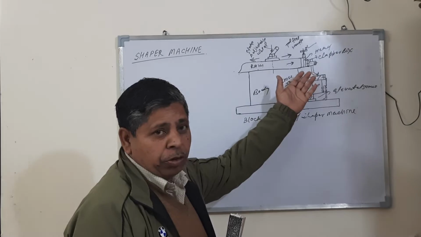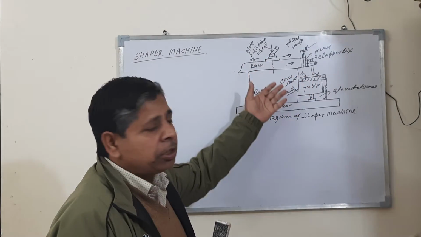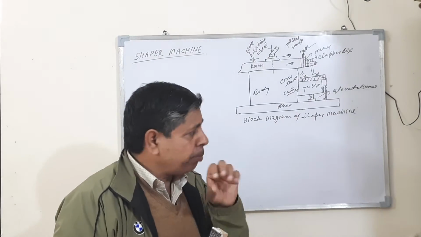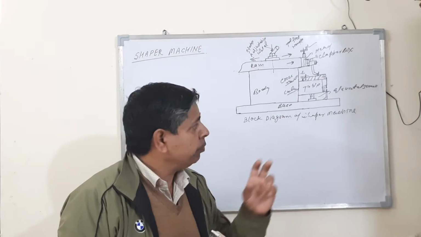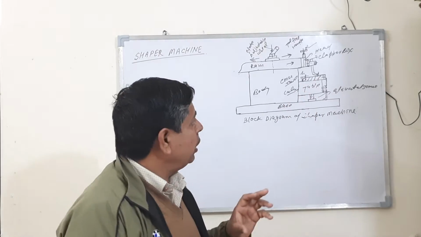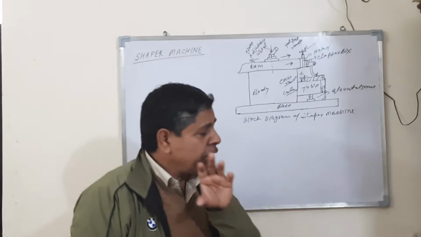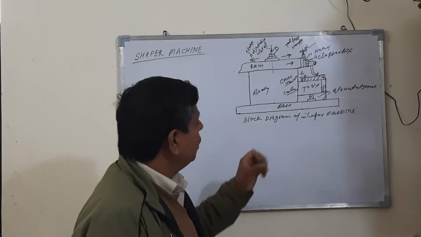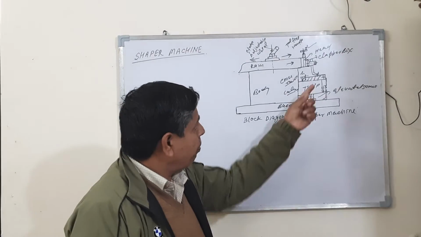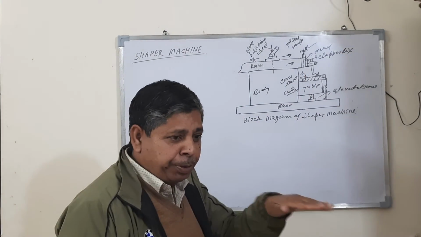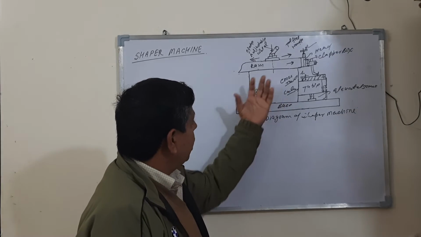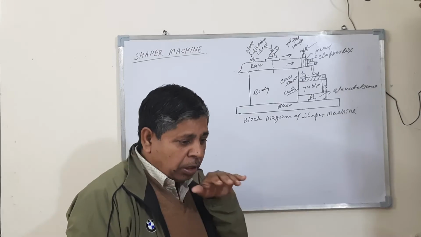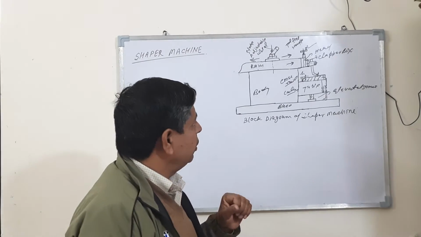A good finish on the job cannot be obtained by the shaper machine. The good finish on the workpiece generally depends upon the nature of the material, composition of the material, design of the machine, tool geometry, depth of cut, cutting speed of the tool, and also depends upon the high experience of the operator.